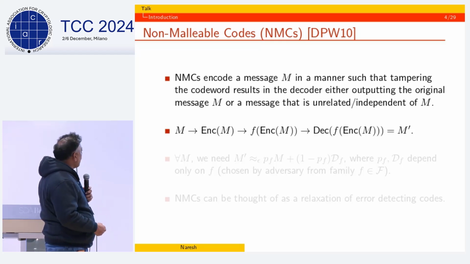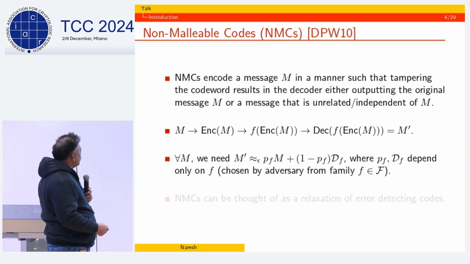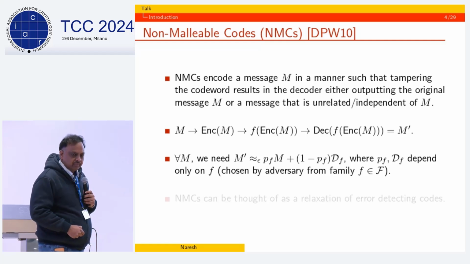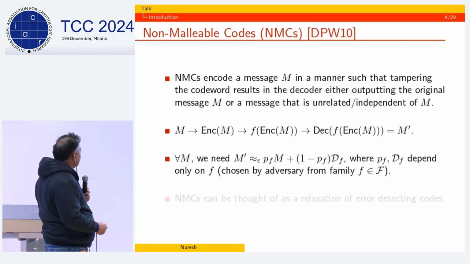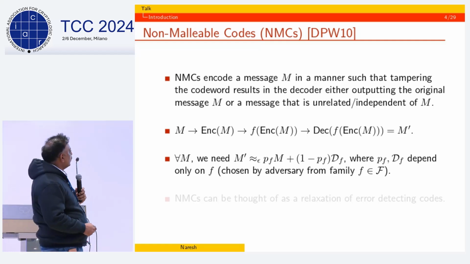The condition that we want is that for all M, the distribution on M prime that we get is close to either the original M with a certain probability, or with the rest of the probability, another distribution D, such that this probability and D_f only depend on the adversary action f, and have nothing to do with the original M itself. Okay, so these are non-malleable codes.